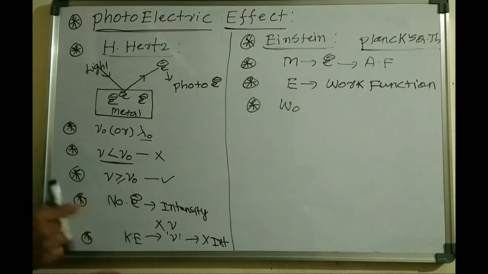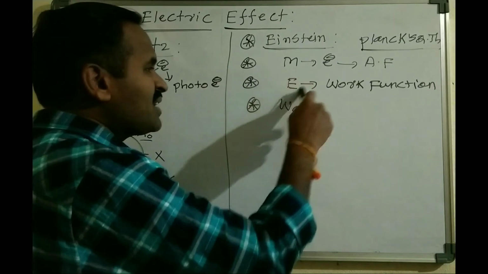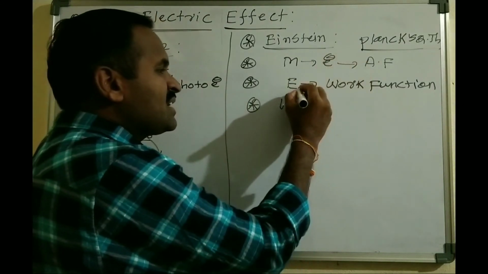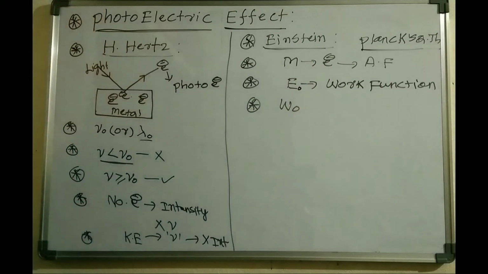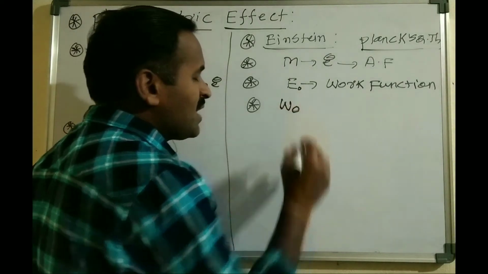this beam of light must possess some minimum amount of energy. This minimum amount of energy required to eject the electron is called the work function, or the photoelectric work function, and it is generally represented by the symbol W naught.